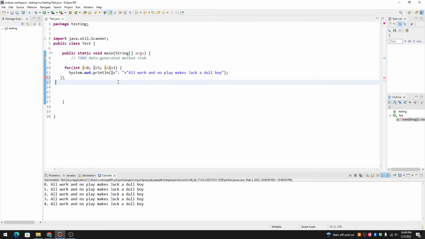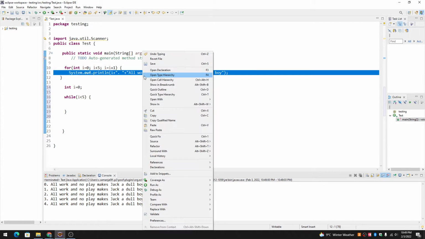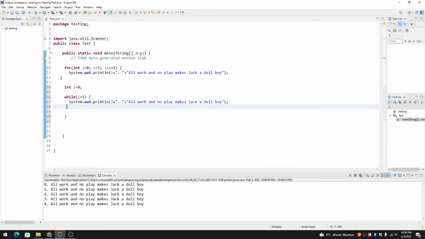And inside a while loop, it's a little different than a for loop. For example, in a while loop, the variable needs to be initialized outside the loop because a while loop looks different. So a while loop will execute until a condition is reached. So I can print out the same thing inside a while loop.